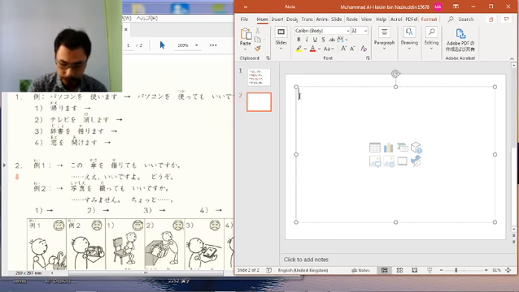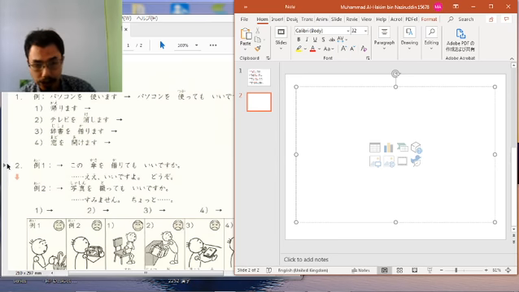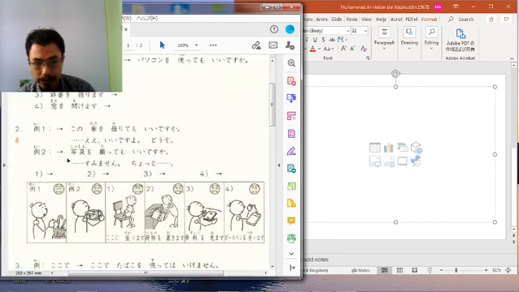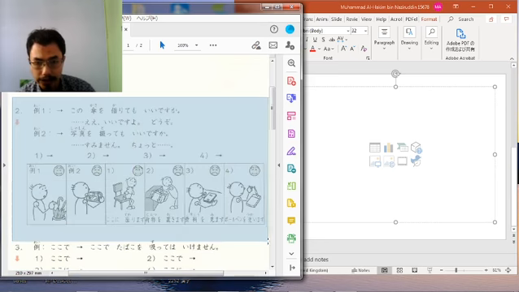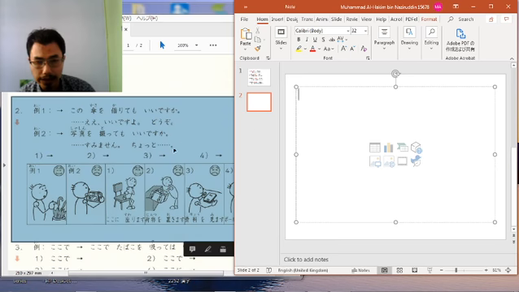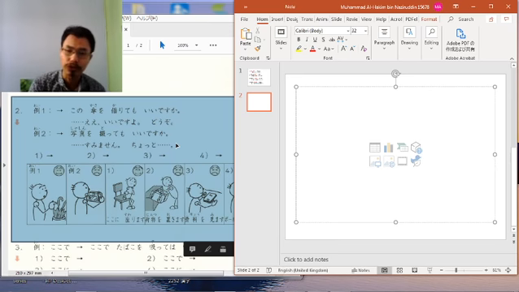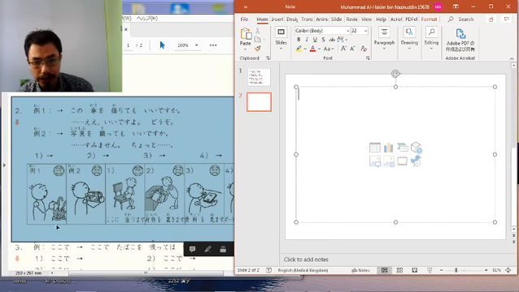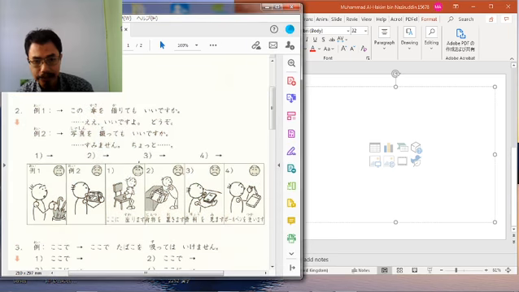Okay, alright. Now we move on to number 2 here. Here is the question. It's about applying the grammar we learned, the first grammar we learned, into conversation. Asking permission or request using the form verb mo ii desu ka, and then how to respond to it, whether you agree or you do not agree to the request. Actually you can see the reaction from this smiley.